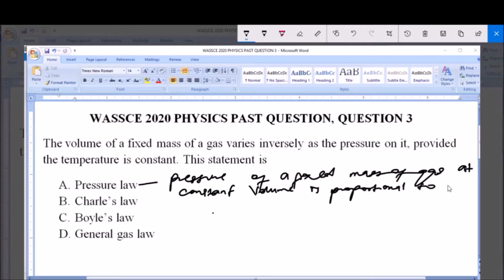This is the pressure law stated by Gay-Lussac.